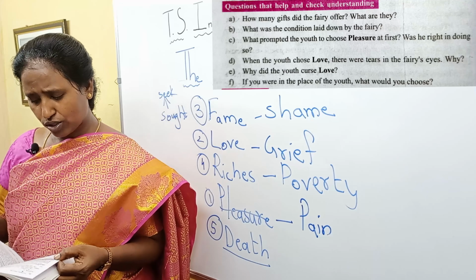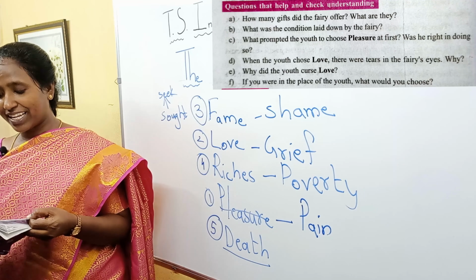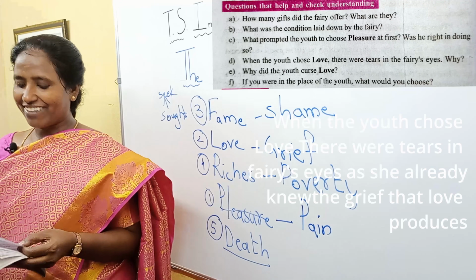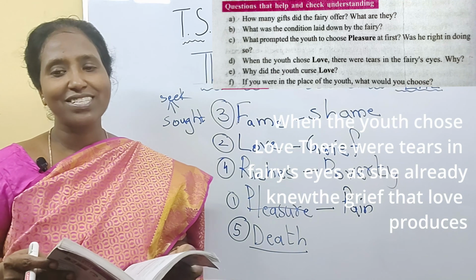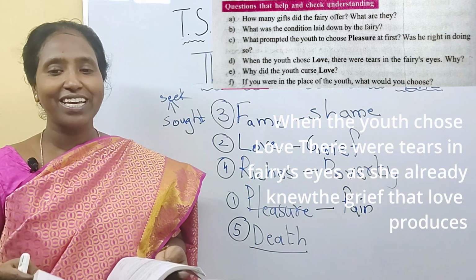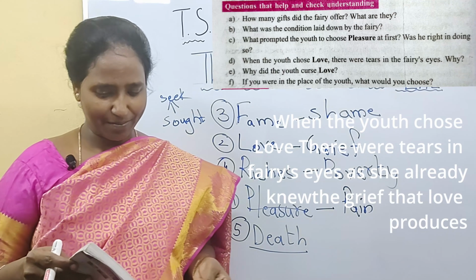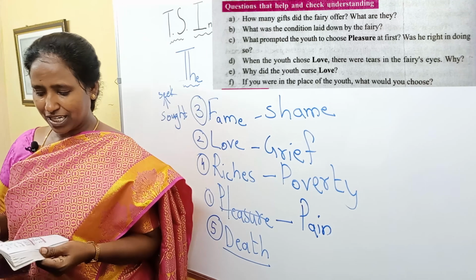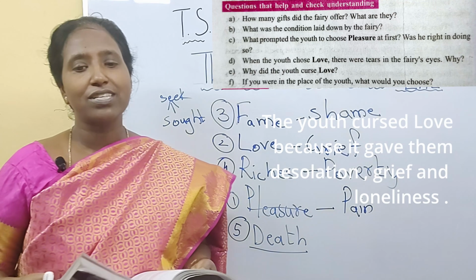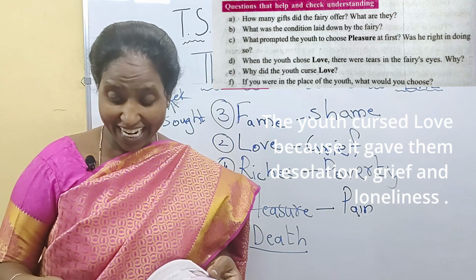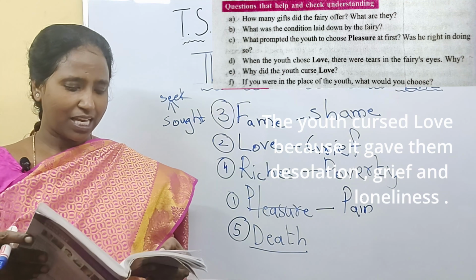When the youth chose love, there was a tear in the fairy's eyes. Why? Yeah, when he chose love, there were tears in the eyes of the fairy because it knew the pain of grief which the love would give him. Why did the youth curse love? The youth cursed love because it gave him desolation and grief and loneliness.